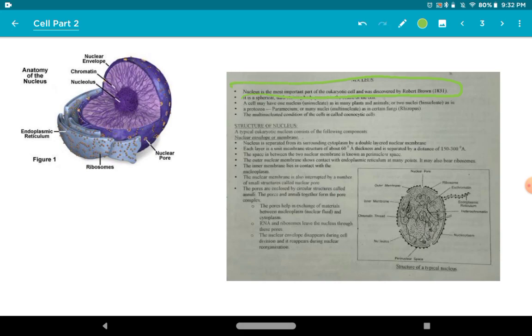So nucleus is like the brain of the cell which controls everything in the cell. You can take note from here. Structure of the nucleus: it is separated from its surrounding cytoplasm by a double layer nuclear membrane.